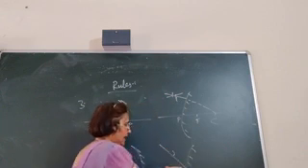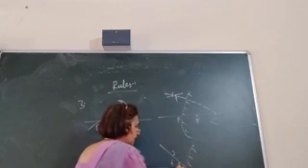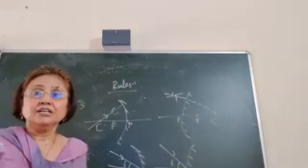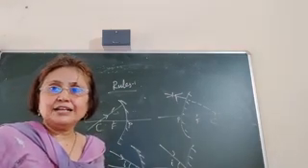A ray of light which is oblique to the principal axis will be reflected in such a manner that the angle of incidence is equal to the angle of reflection. So these are the four rules which you have to remember. The first rule, let's revise it.